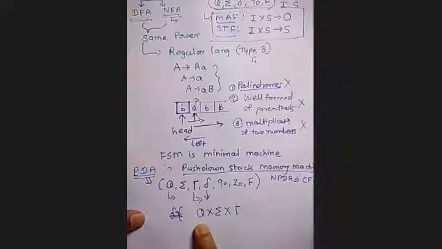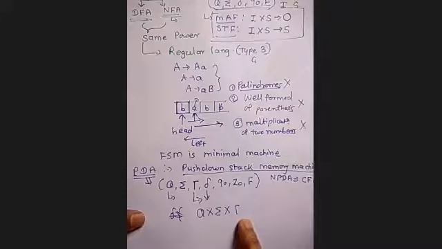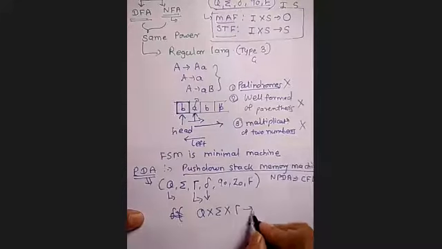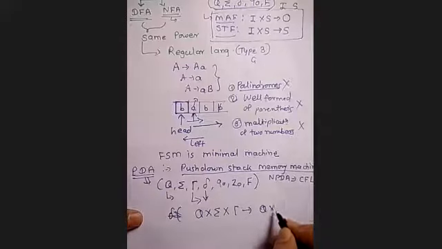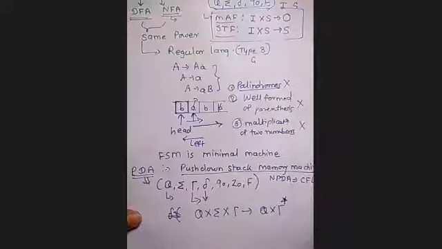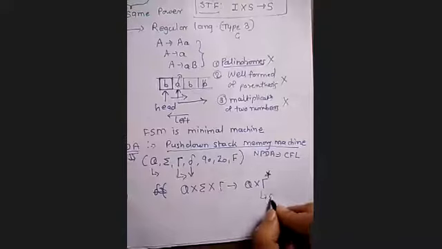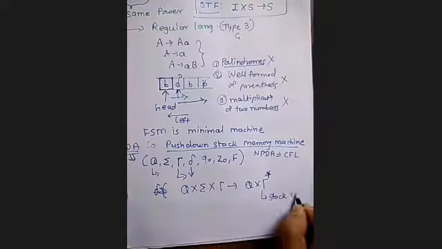So this indicates the current state, current input symbol, and the stack symbol. It determines the next state and the stack contents.